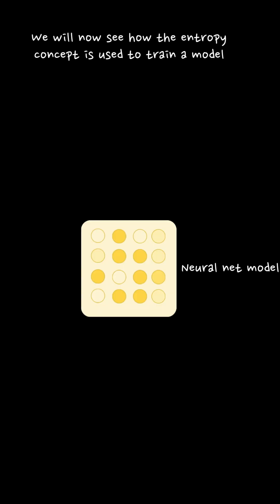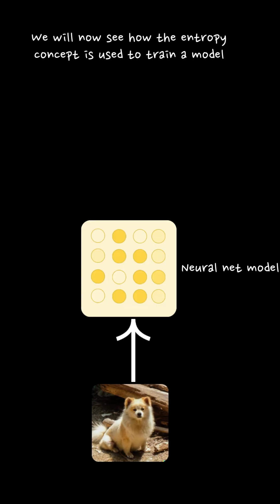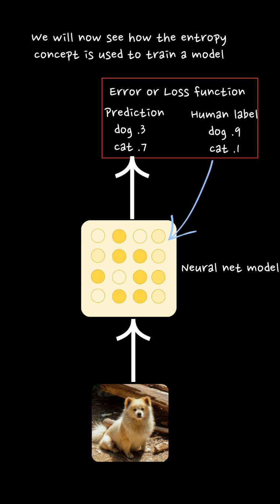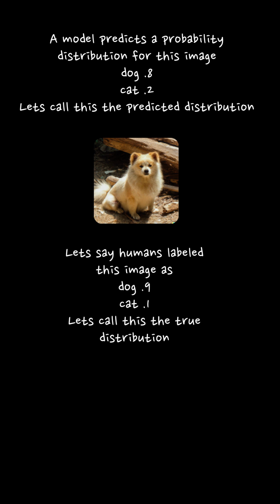We will now see how the entropy concept is used to train a model. Let's say we want to train a model to classify an input image as a cat or a dog. Training a model, as we saw in a previous video, what is a machine learning model, is essentially making a model learn from its errors. The error in prediction is captured by a loss function, which quantifies how far off is the model prediction from the true value. So let's say the model predicts a probability distribution for an image, 0.8 for dog and 0.2 for cat. Let's call this the predicted distribution. Let's say the probability distribution humans assigned for the same image is 0.9 for dog and 0.1 for cat. Let's call this the true distribution.